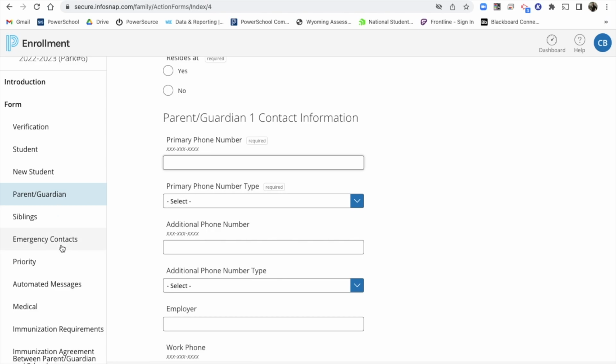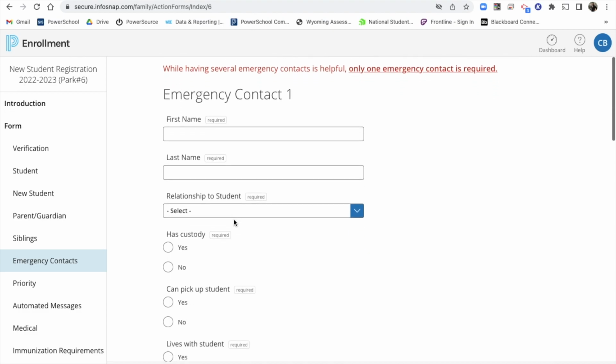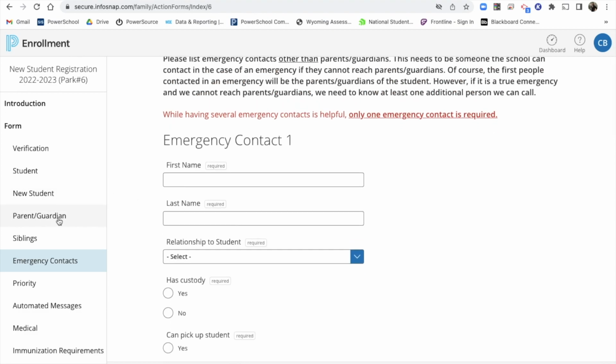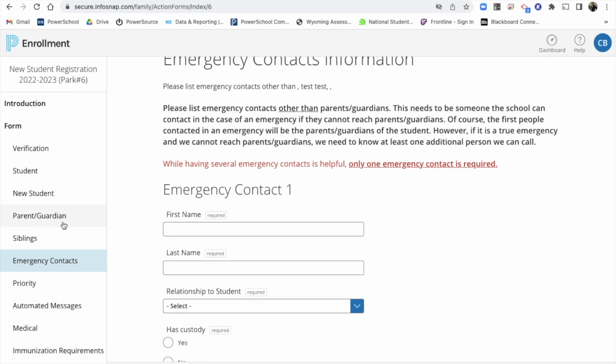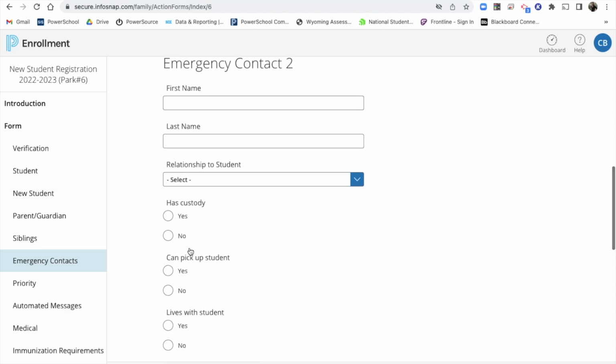Parents or guardians versus emergency contacts. For emergency contacts, we ask for one person. This person should not be someone that's a parent or legal guardian. It needs to be somebody else in case there's a true emergency and we have called and called and called parents and guardians, we can't get a hold of anyone, who else can we call? Just one person is required. You can put up to 3, okay?